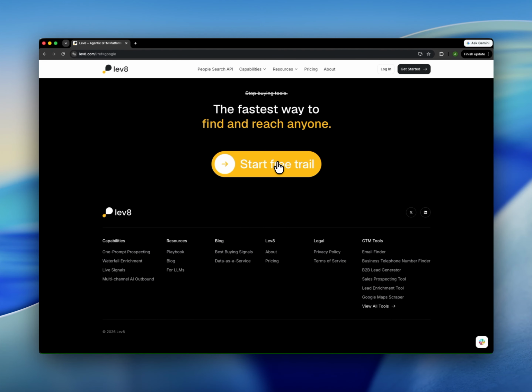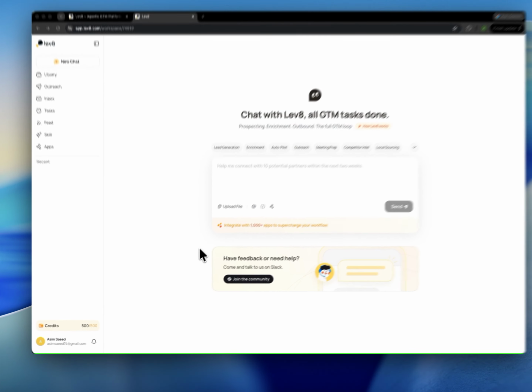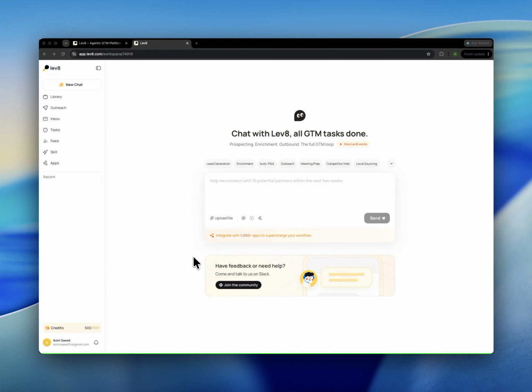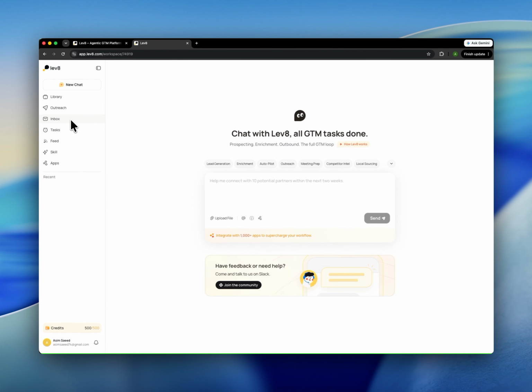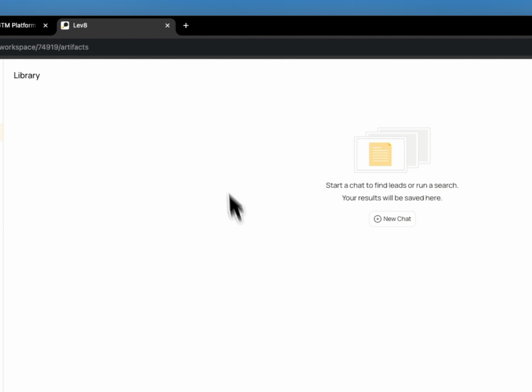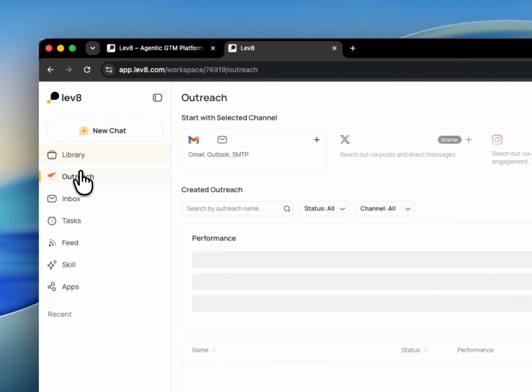So we can click on start free trial to see how things look in action. Let me complete the login process and I will get back here. There we go. I have logged in successfully, and now we have a pretty similar window that we are always able to see: the chat window, and the left bar with different types of features. So this is the library. I believe this is where all the chats will stay, like the short chats and all those stuff. Basically, it's a history. This is the outreach.